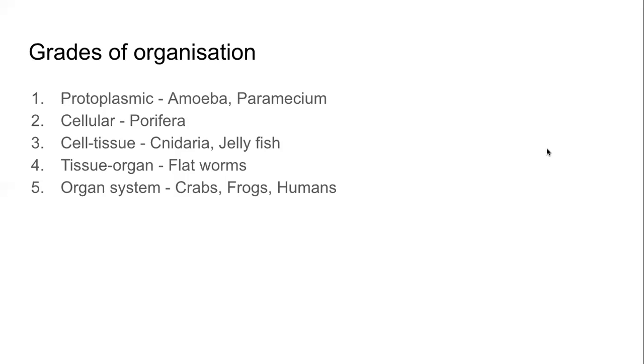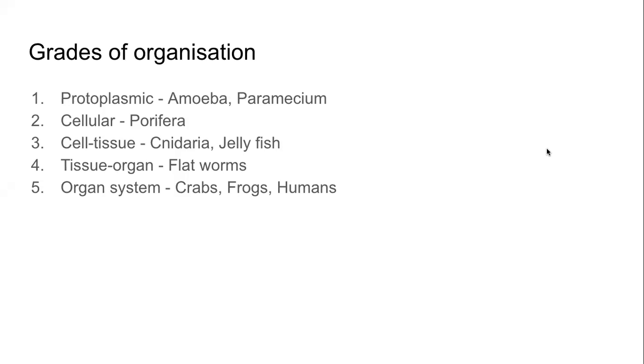Stomach is an organ, eye is an organ, skin is an organ. And this we find in platyhelminthes or flatworms. Not anything before that, anything below that.